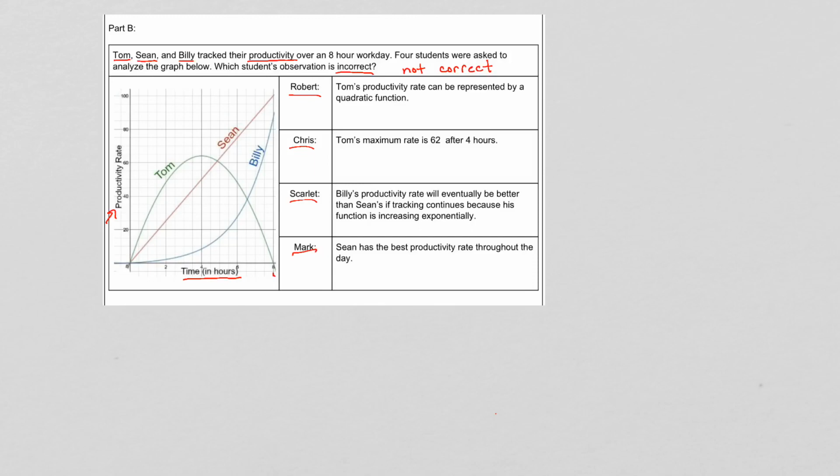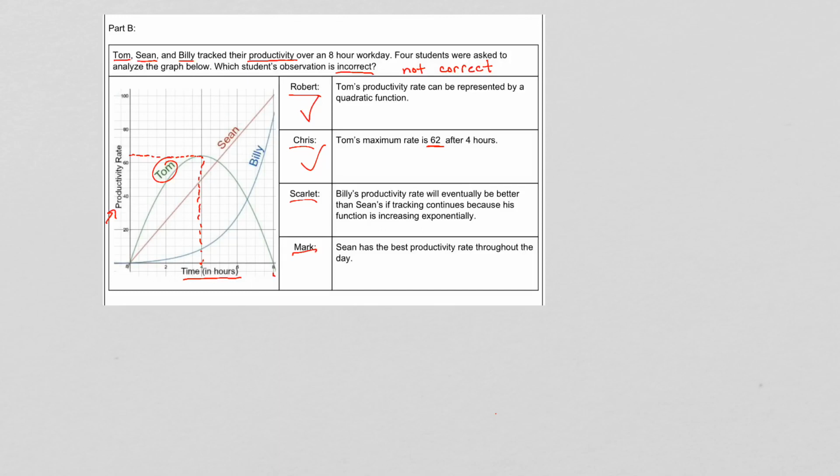All right, so we got Tom, we got Sean, we got Billy. The first statement says Tom's productivity rate can be represented as a quadratic function. Well, that's Tom right here, and that looks like a parabola. So Robert, I would say, is correct. Chris says Tom's maximum rate is 62 after 4 hours. Well, if we find the 4-hour mark and we go up to his curve, we find that over here, it's about 62, right? So Chris is correct.